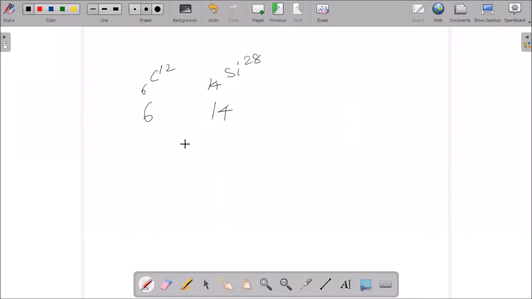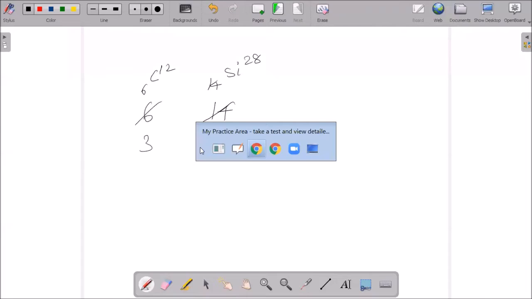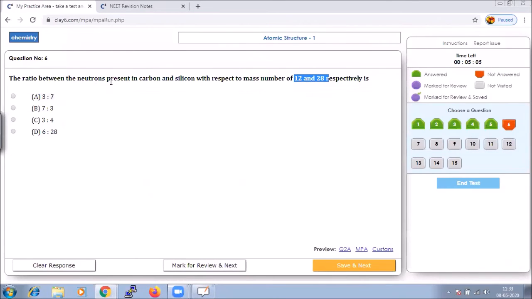But they have asked the ratio. That means it should be in the simplest form. So your ratio will be 3:7. But do remember, you have to cross-check whether they have asked the ratio between neutrons present in carbon and silicon or silicon and carbon, because accordingly your ratio option will change. If I say silicon first and carbon next, option B. But if they have asked carbon to silicon, then option A should be the right option.